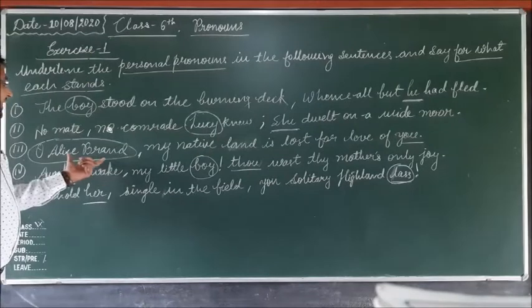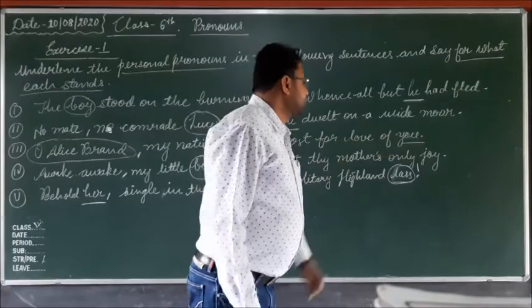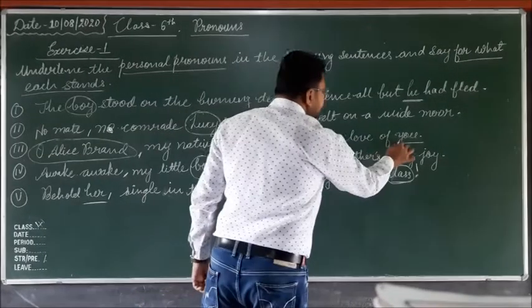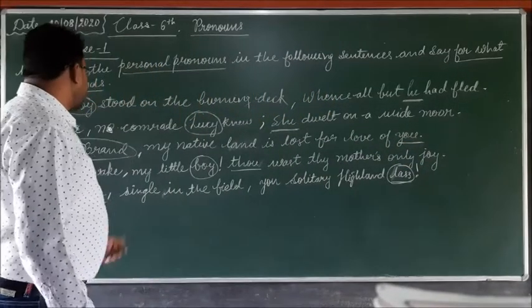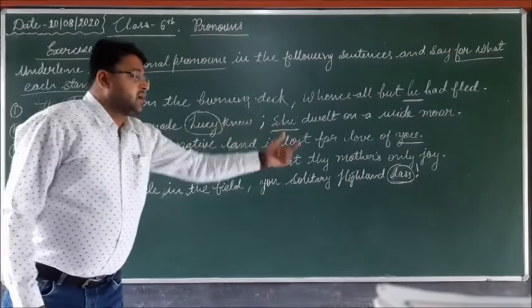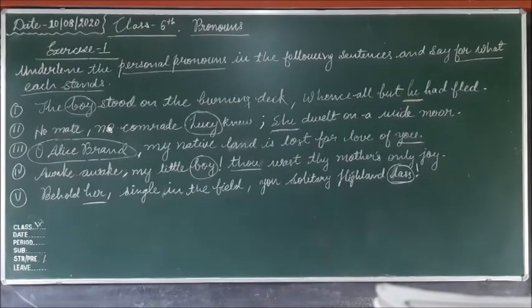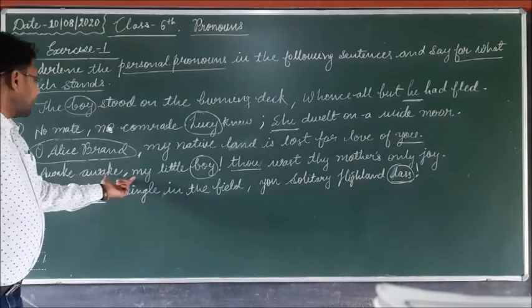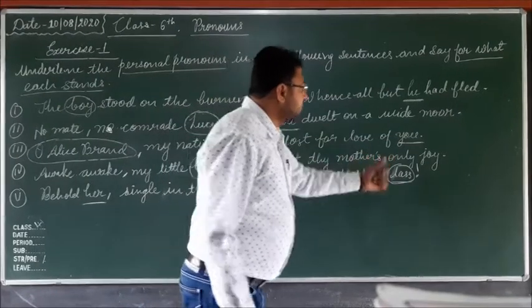Third sentence: O Alice Brand, my native land is lost for love of you. So here in this sentence, you is the personal pronoun and it stands for the subject O Alice Brand. Alice Brand is the subject of the sentence and you is the personal pronoun and it refers to the subject Alice Brand.